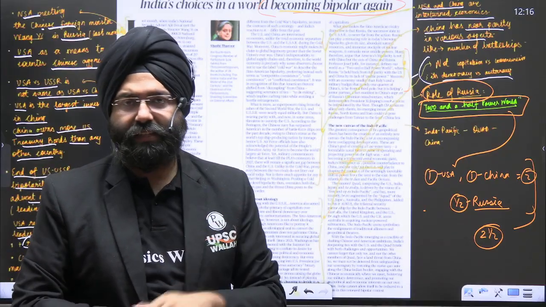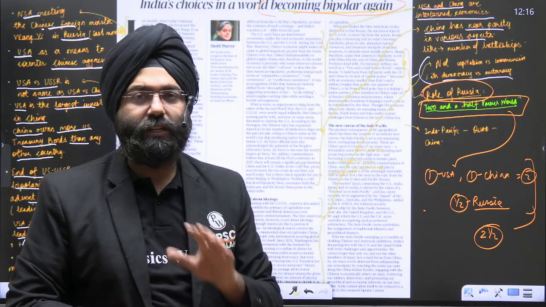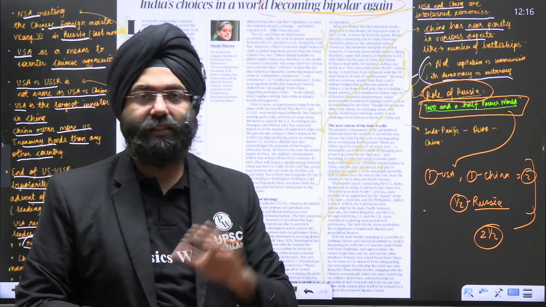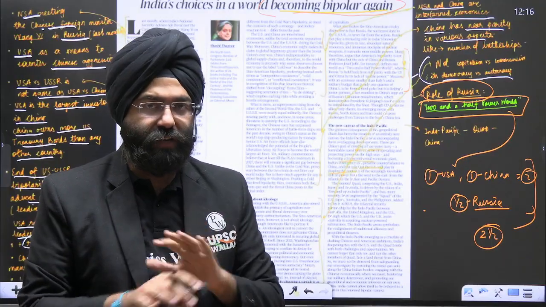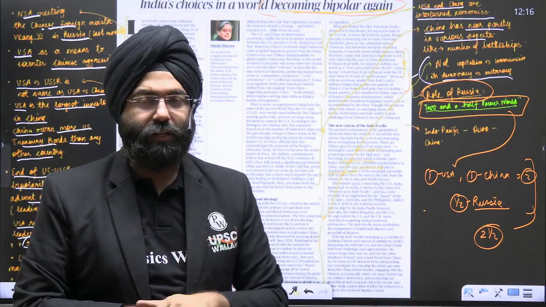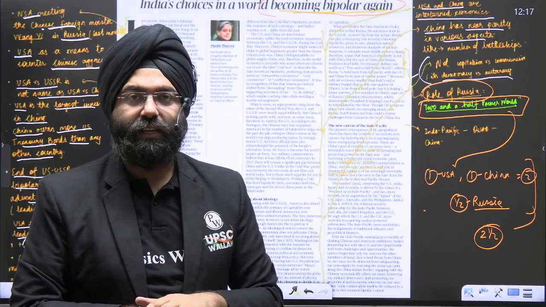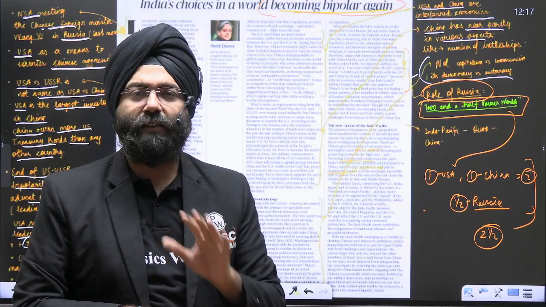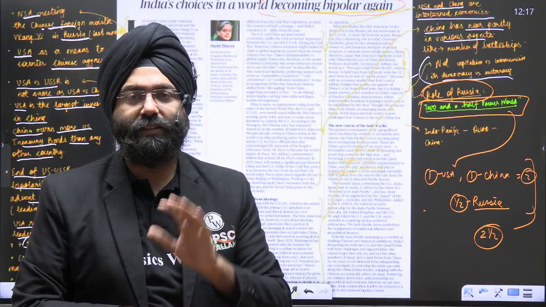Again, the similar thing as you always talk about in international relations. Neither should India align with the United States nor with China, because we very well know that international politics works on the concept of interest. You don't have friends at the level of international relations. Those are needs and interests that basically determine your friend.